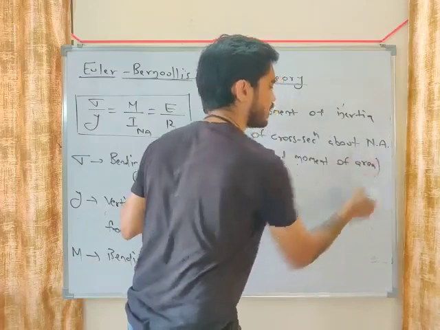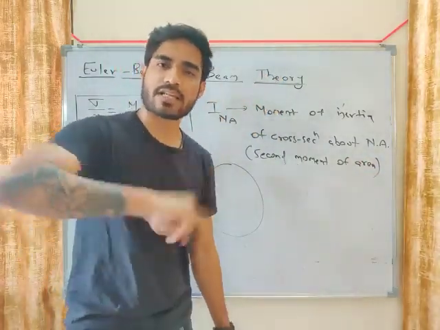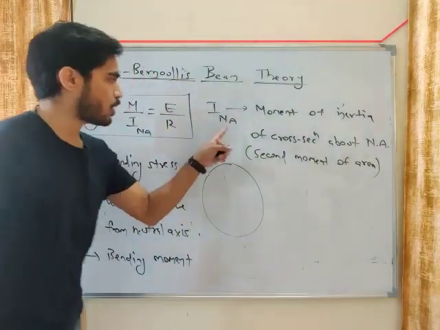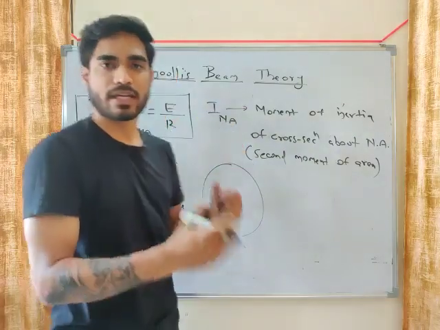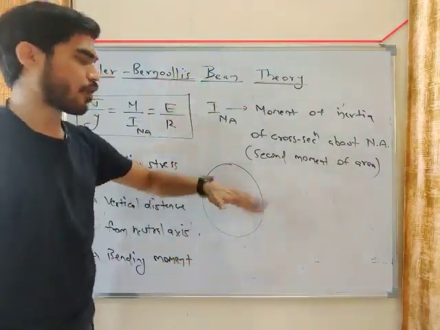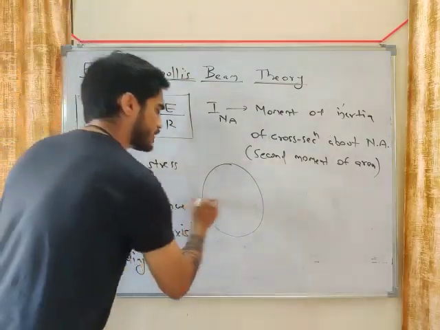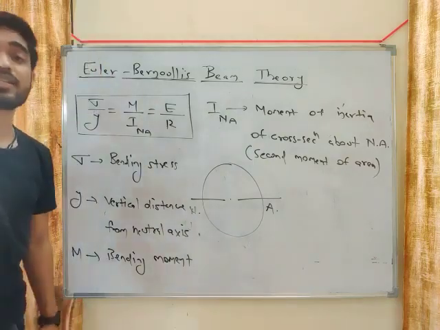What is second moment? First moment means area into distance. Second moment means area into distance square. So moment of inertia is area into distance square, meaning how far the area is distributed from the neutral axis.